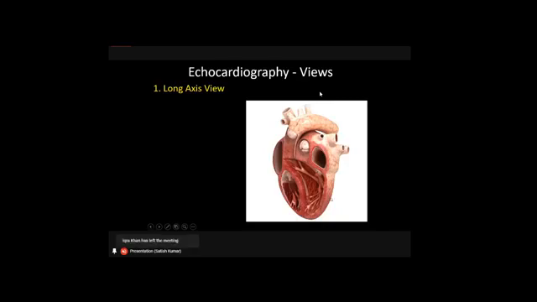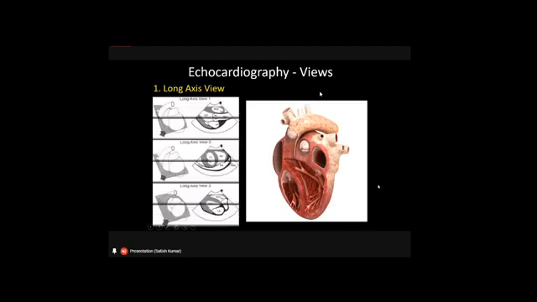This is what we are talking about, the long axis view, the longitudinal section of the heart. The heart is sliced with the probe, the ultrasonic waves slice the heart, and the sliced portion is displayed in this way. If it is viewed this way, it is called a long axis view. Always remember this. We have several long axis views.